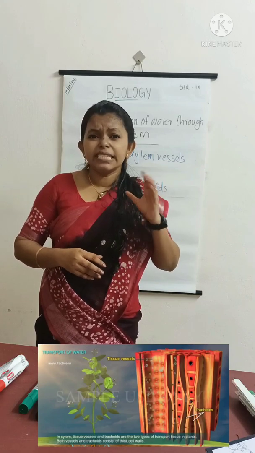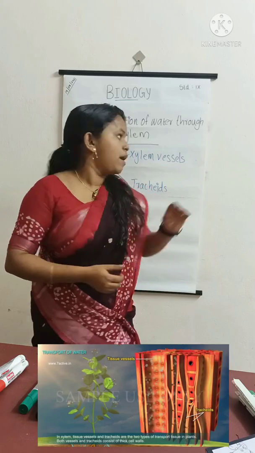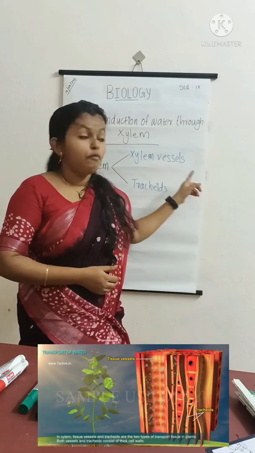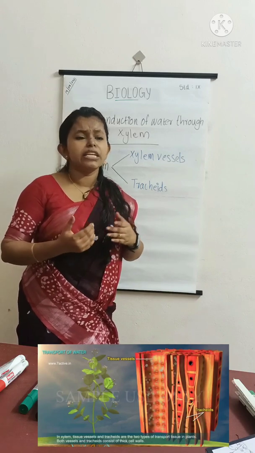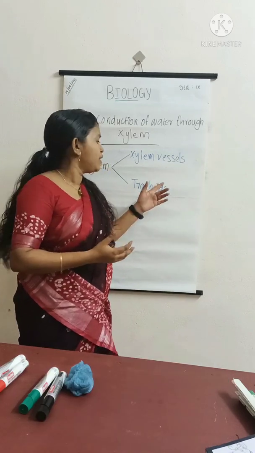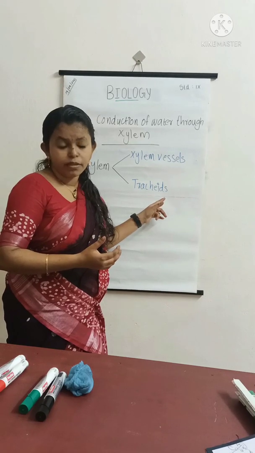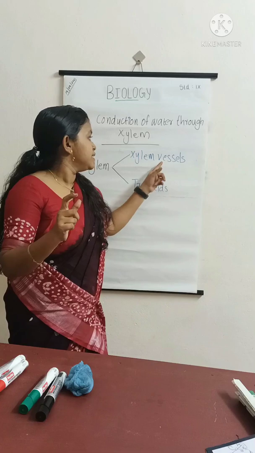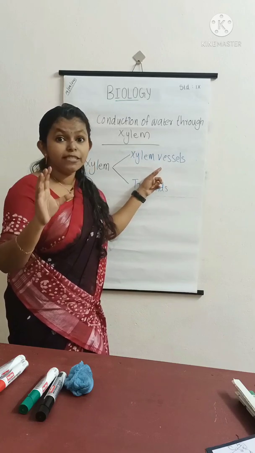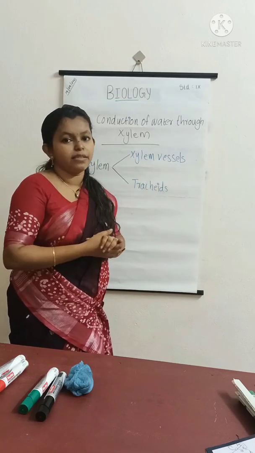Tracheids are single-celled and shorter in length, while xylem vessels are composed of several cells and are longer than tracheids.